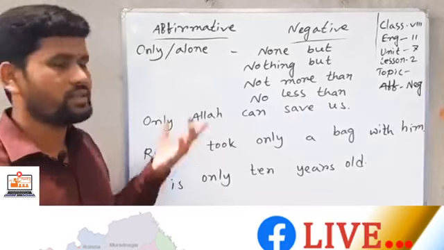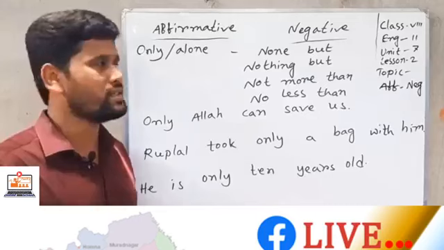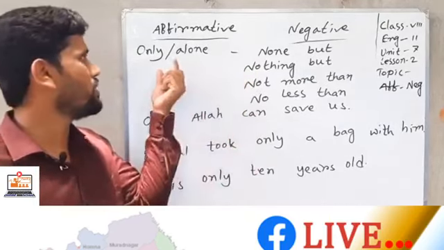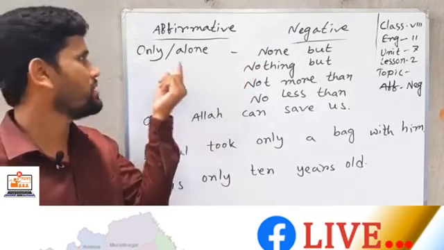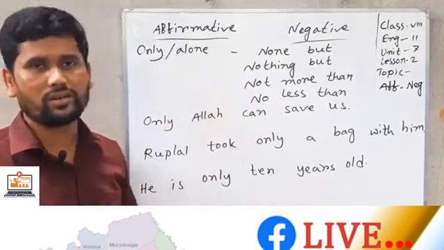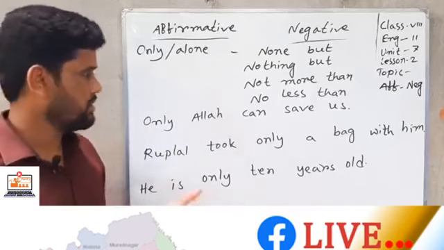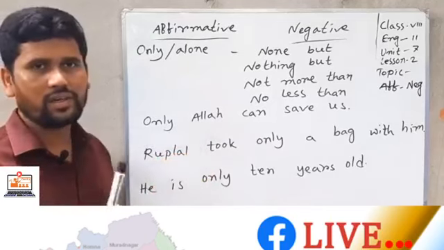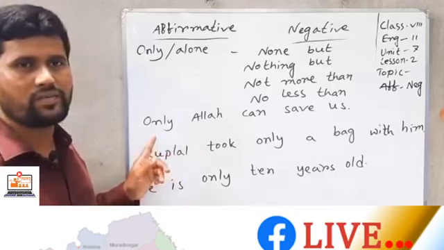Dear student, if you find "only" or "alone" in the affirmative sentence, you can change it into negative by using "none but." If "only" or "alone" indicates a person or Allah, you can use "none but." If "only" or "alone" indicates a thing, you can use "nothing but." If "only" or "alone" indicates a number, you can use "not more than" or "no less than." You see, "only Allah": "only" indicates Allah.